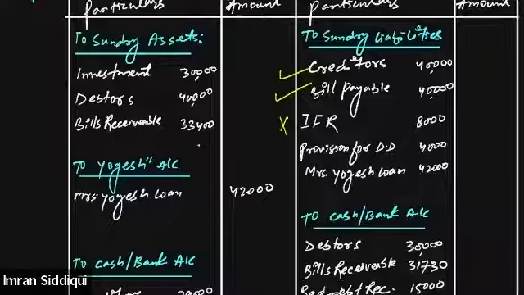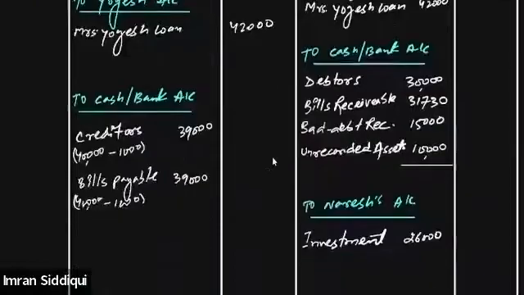Provision for doubtful debt is also the same. It is not required to be paid to some outsider, so it is not required to be paid at all. Mrs. Yogesh's loan is already paid by Mr. Yogesh himself. So I think we have paid off all the liabilities, right? Is that clear, everyone? Yes. We paid off all the liabilities. So we can move to the balancing of the realization account and finally find out the profit or loss.